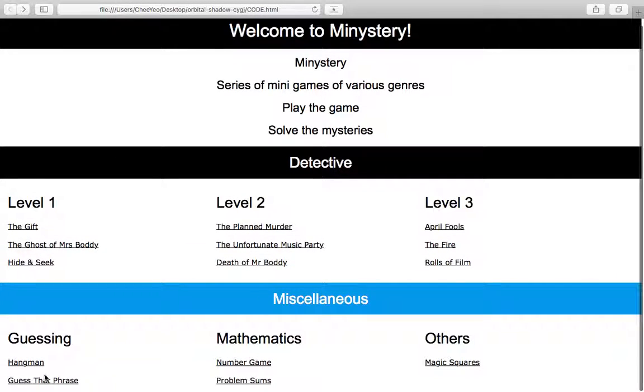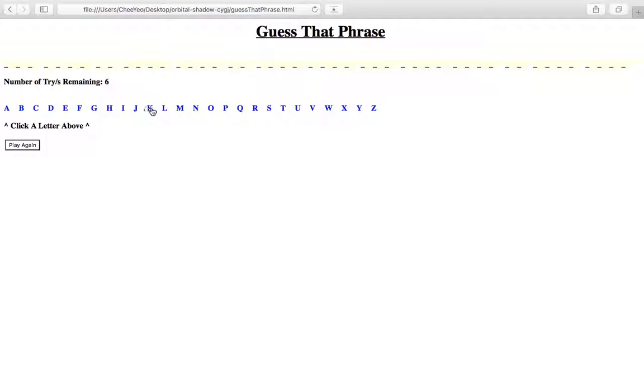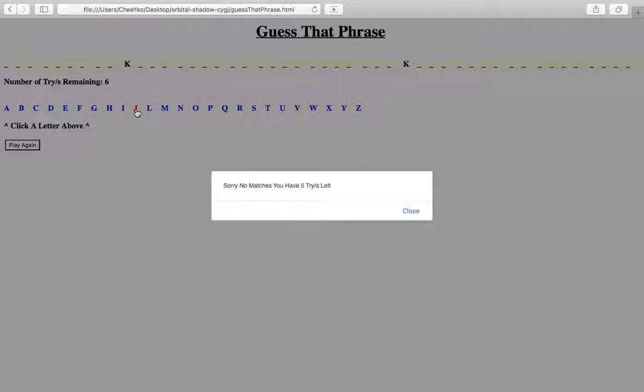The first one is a simple guess the phrase game where users just have to click letters to see if they can guess the phrase. We have created an array to store the possible phrases. This will ensure that every time they play this game, it will be a different phrase.